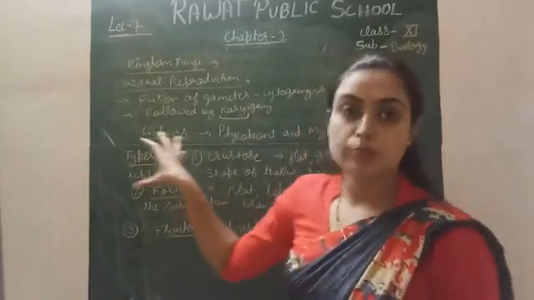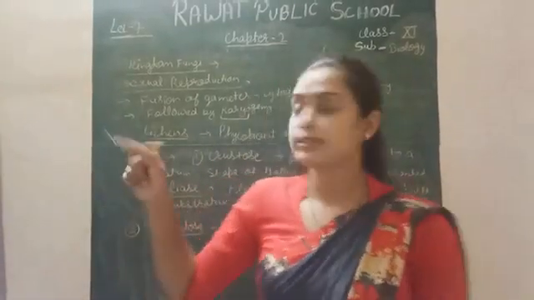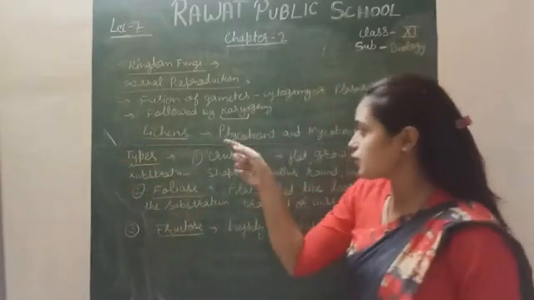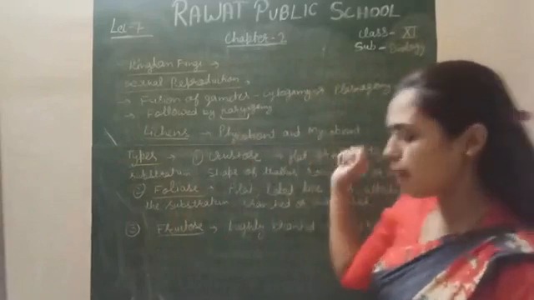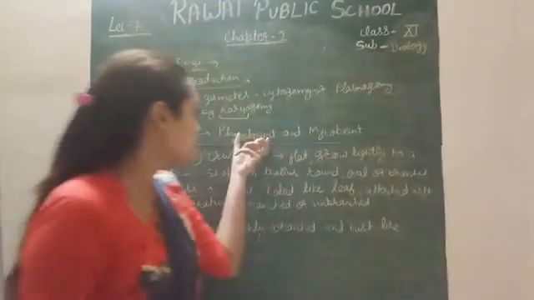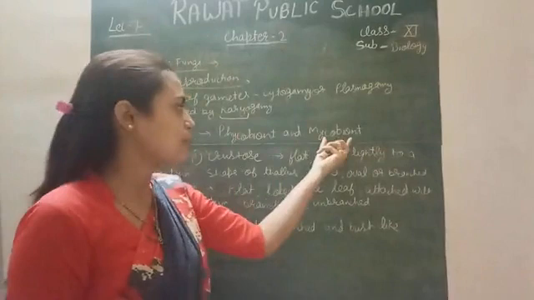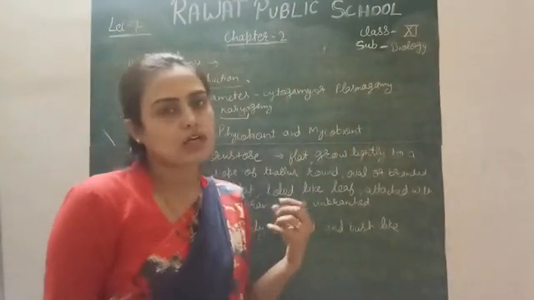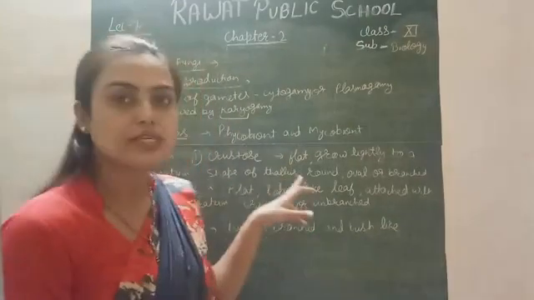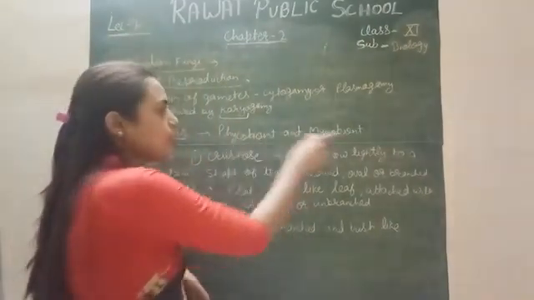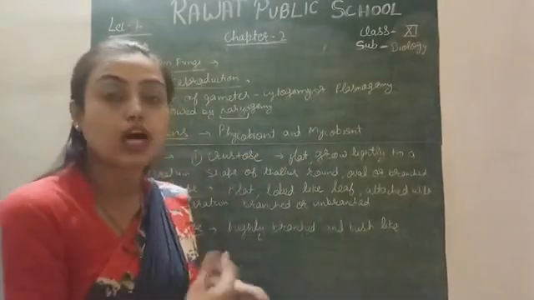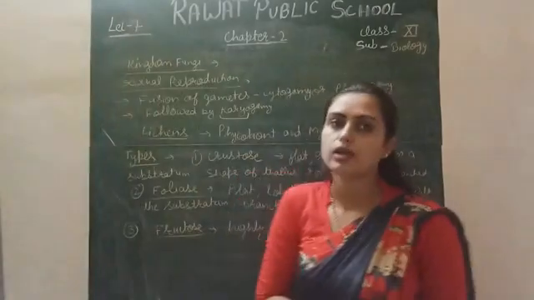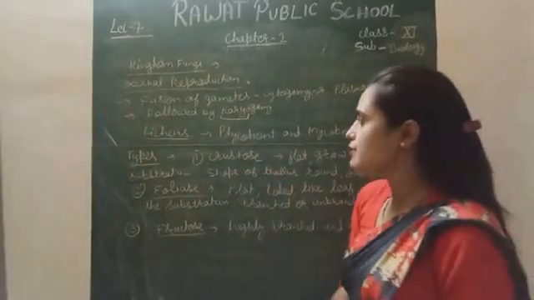Next are the lichens, because I told you that the fungus and algae association is called lichen actually. So lichen is generally formed by the phycobiont and mycobiont composition. Here the phycobiont means the algal part and the mycobiont means the fungal part, because the study of fungus is called mycobiology, and phycobiology means study of algae. So the phycobiont and mycobiont combinedly form the lichen, and this association is called a symbiotic association, right?